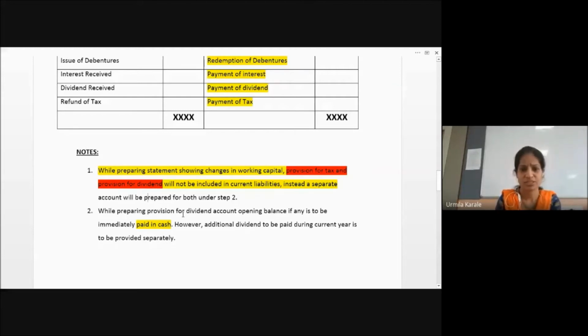And last one, if there is any provision of dividend balance, opening balance, if any, is to be immediately paid in cash. Because normally we create provision for dividend only when you decide and finalize कि dividend देना है. Now, if you have kept it aside, that is to be paid immediately because there is a time span. Once you declare the dividend, you need to pay it within a short time. So, जो भी time है, means at the end of the year, you may be done with the payment of the last year provision. That is the reason why we are immediately paying it in cash form. And only the additional provision, if you are creating, that is shown on the credit side of that account.